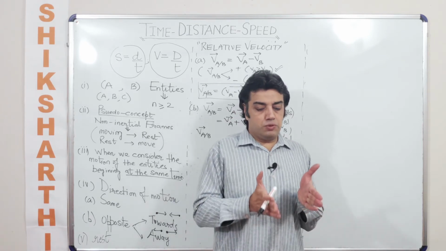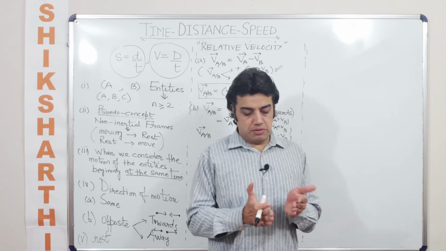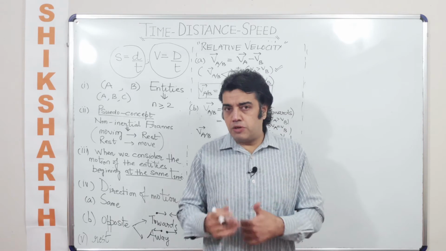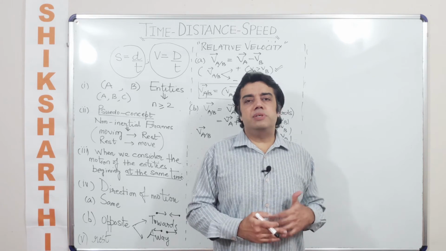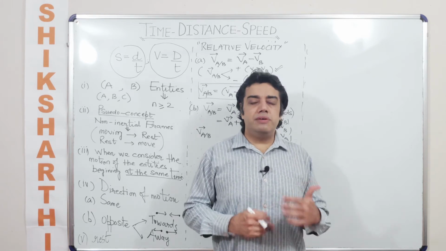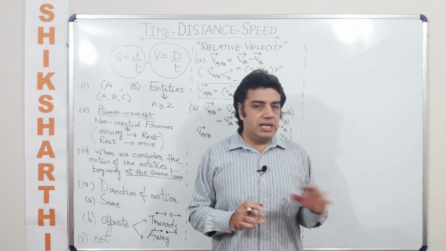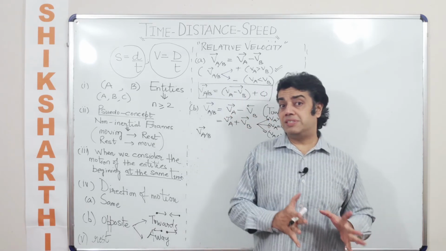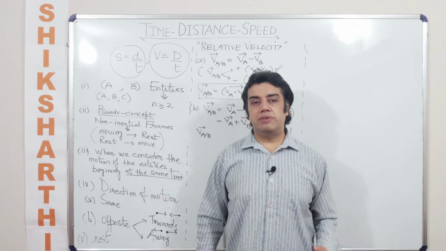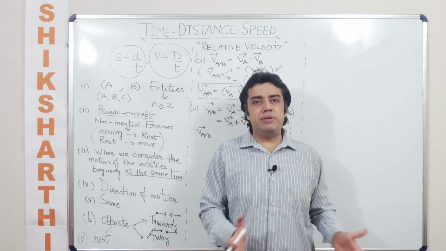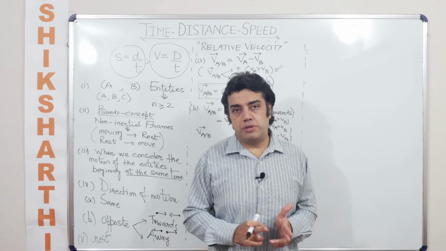So even if they are made to start together from the starting point remaining the same, if their starting points are the same, you will see now more variables come into picture. From where did they start? Did they start from the same starting point? Did they start from a different starting point? That is how you would reason out the concept of relativity. So relativity has nothing to do with whether the starting points were the same or not. But what it has to do with is that, whether they are starting from the same point or from a different point, they should start at the same time. That is important.